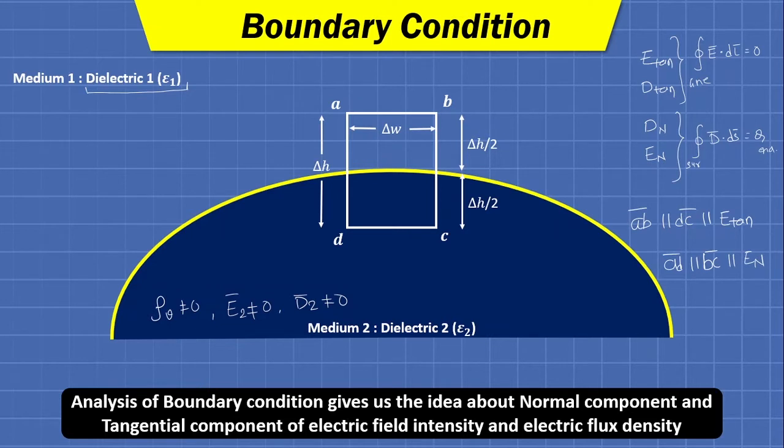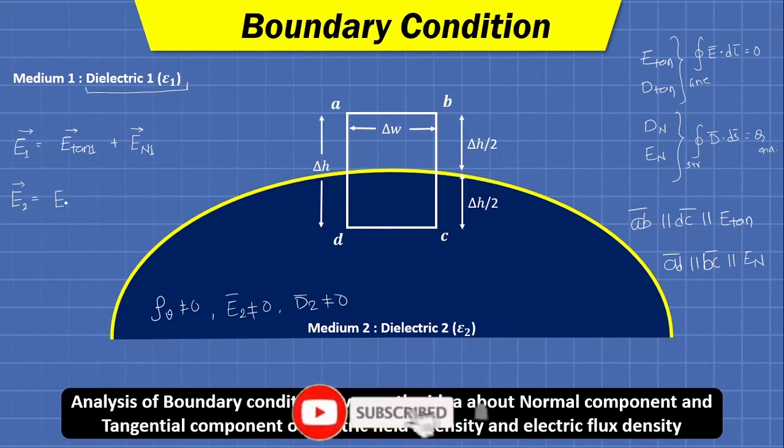Here one more thing that we need to keep in mind is that the intensity in medium 1 can be written as the vector sum of its tangential and normal component. And in the same way, the intensity in medium 2 can be written as the vector sum of its tangential component plus normal component.